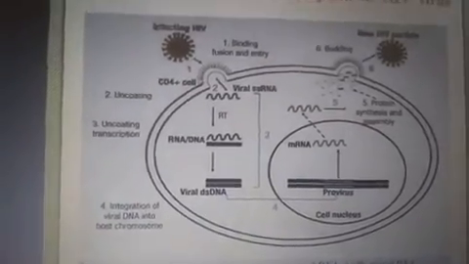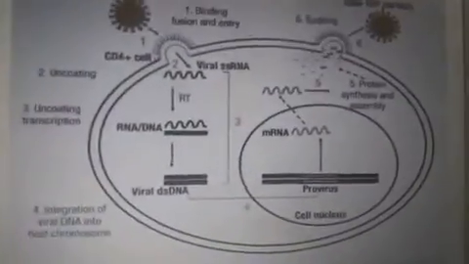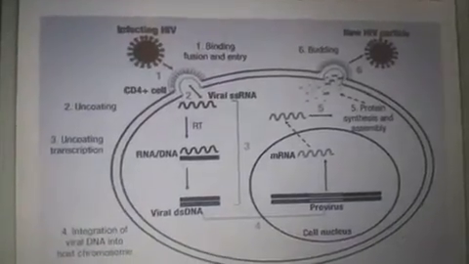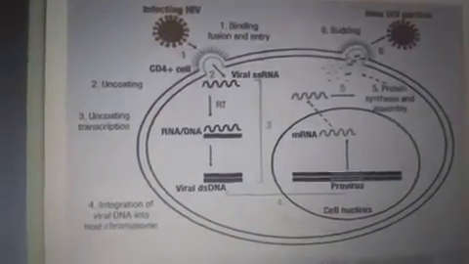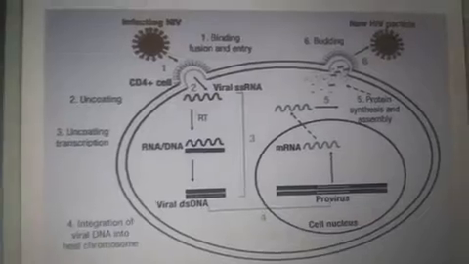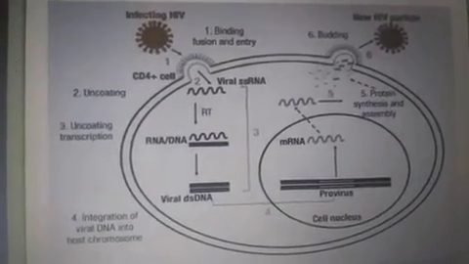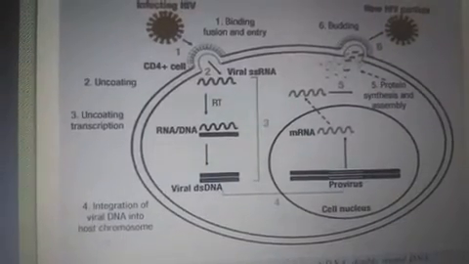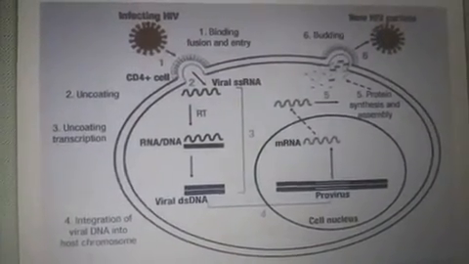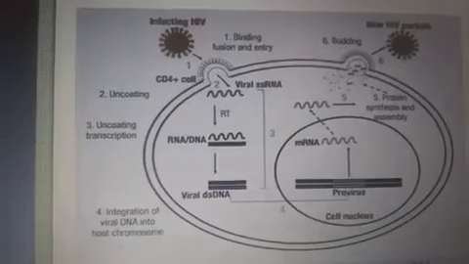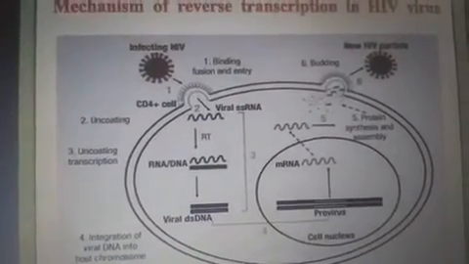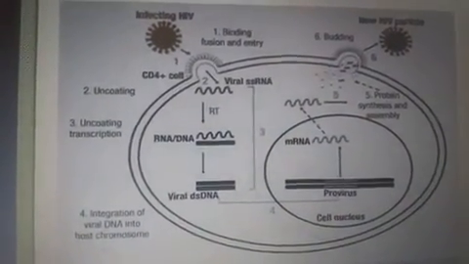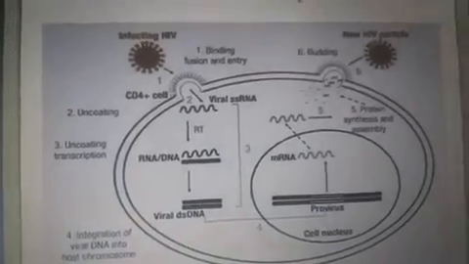That is, whatever genetic material the host organism has, like humans. So the virus enters into the cell, then it makes its genetic material, that is the RNA, and performs the reverse transcription process, and thus you can say it has the genetic material of itself and also of the respective host.